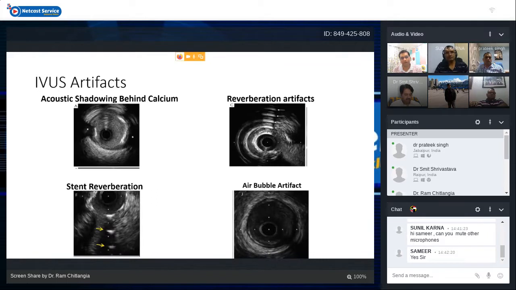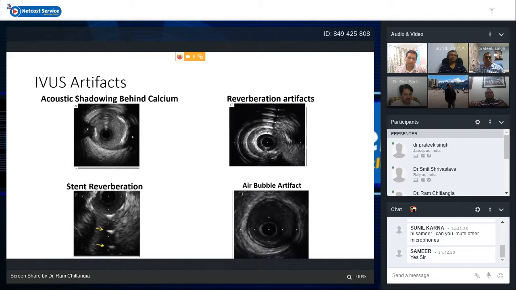These are other examples of artifacts. On the top left panel, we can see the acoustic shadowing behind the calcium. Whenever there is calcium, the sound waves cannot penetrate the calcium, and there is a black area behind it. That is the reason the IVUS catheter cannot tell you the thickness of the calcium. It just goes black beyond the calcium, and it is a very reflective surface, so it gives you a bright white image.